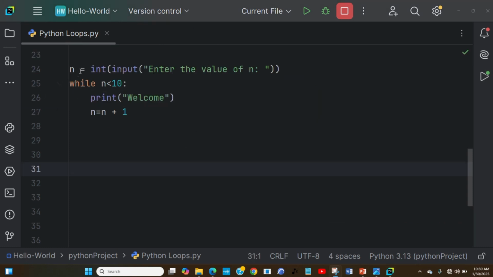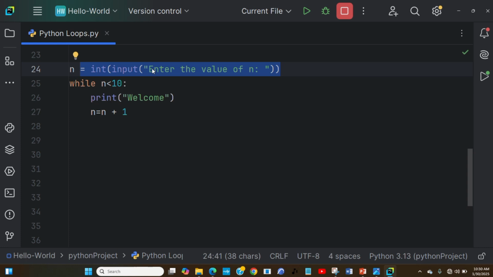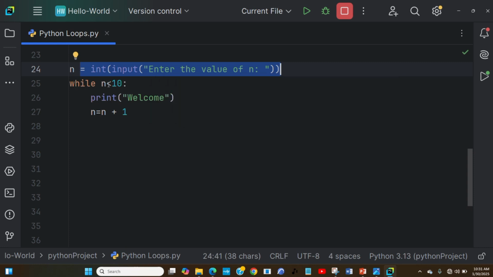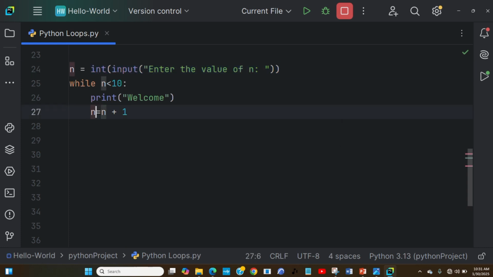The next thing we are going to see is another while loop, a situation where we are asking the user to enter a particular number. In the previous one, we gave the initial value as 1. So now we have a variable n that has an input function assigned to it, and it says enter the value of n.